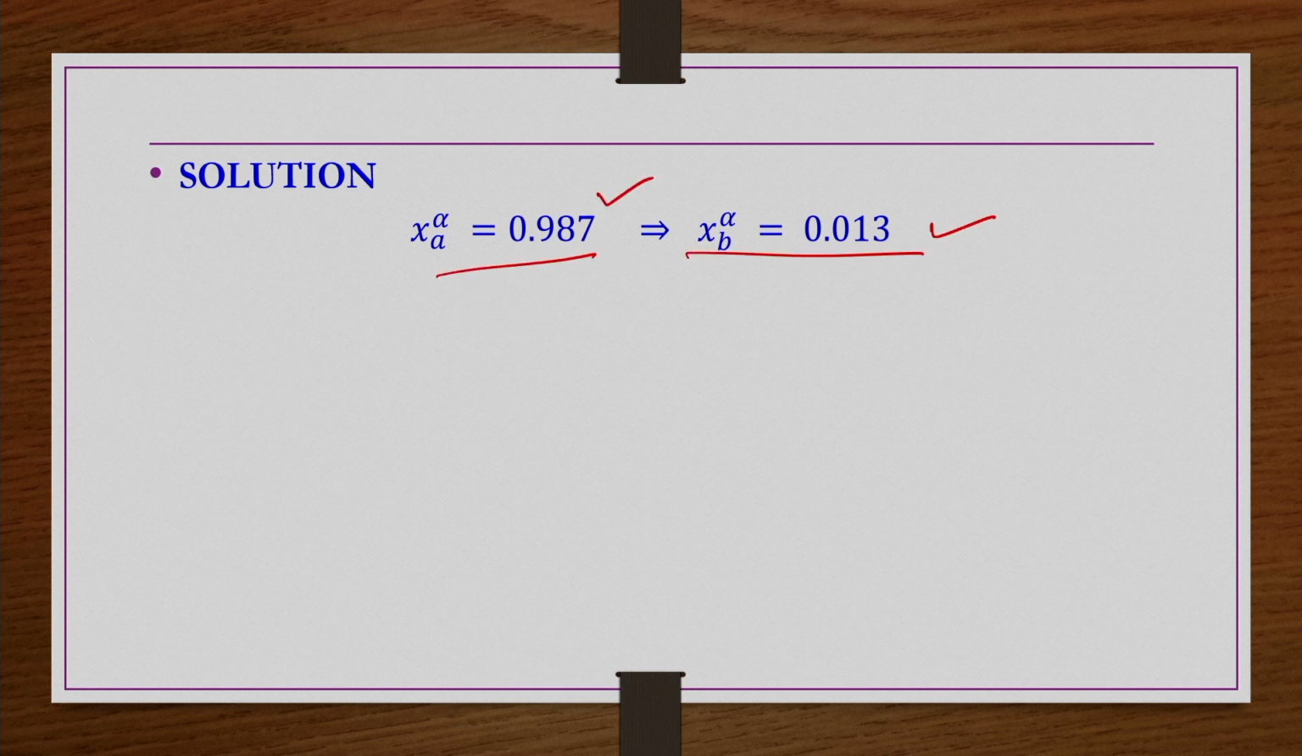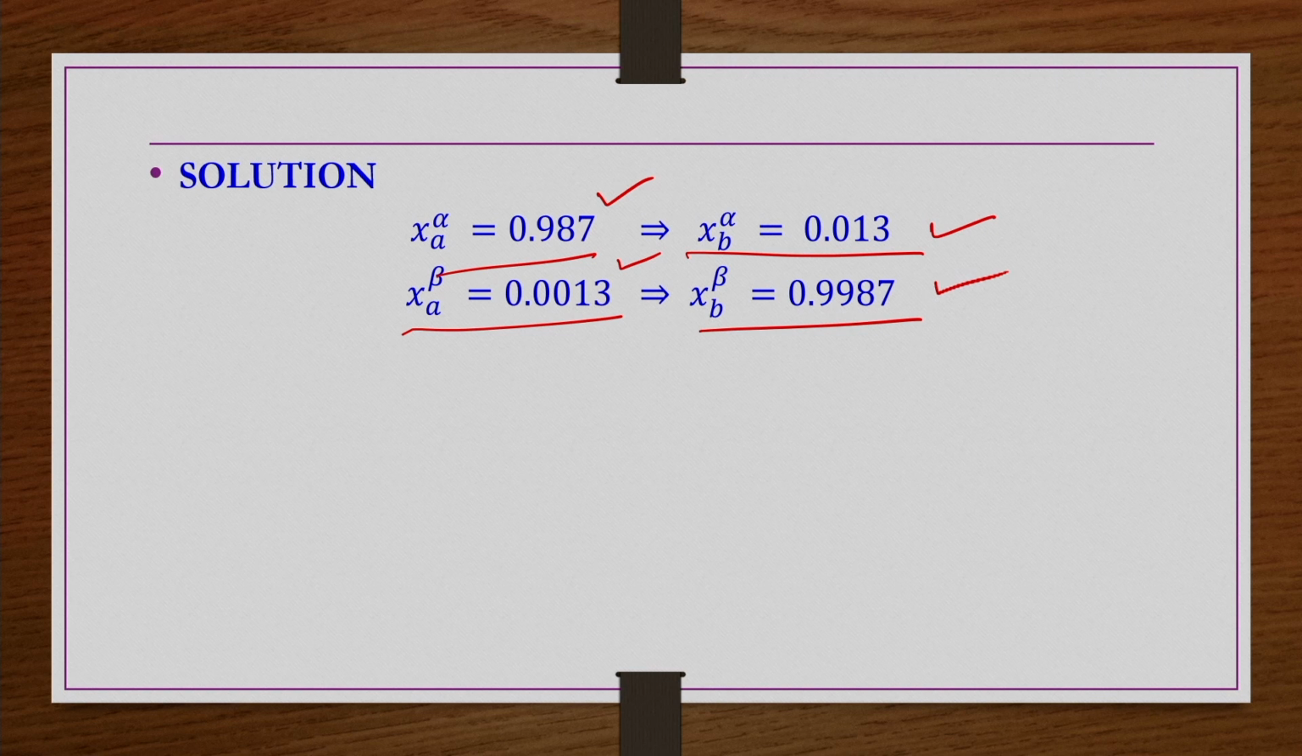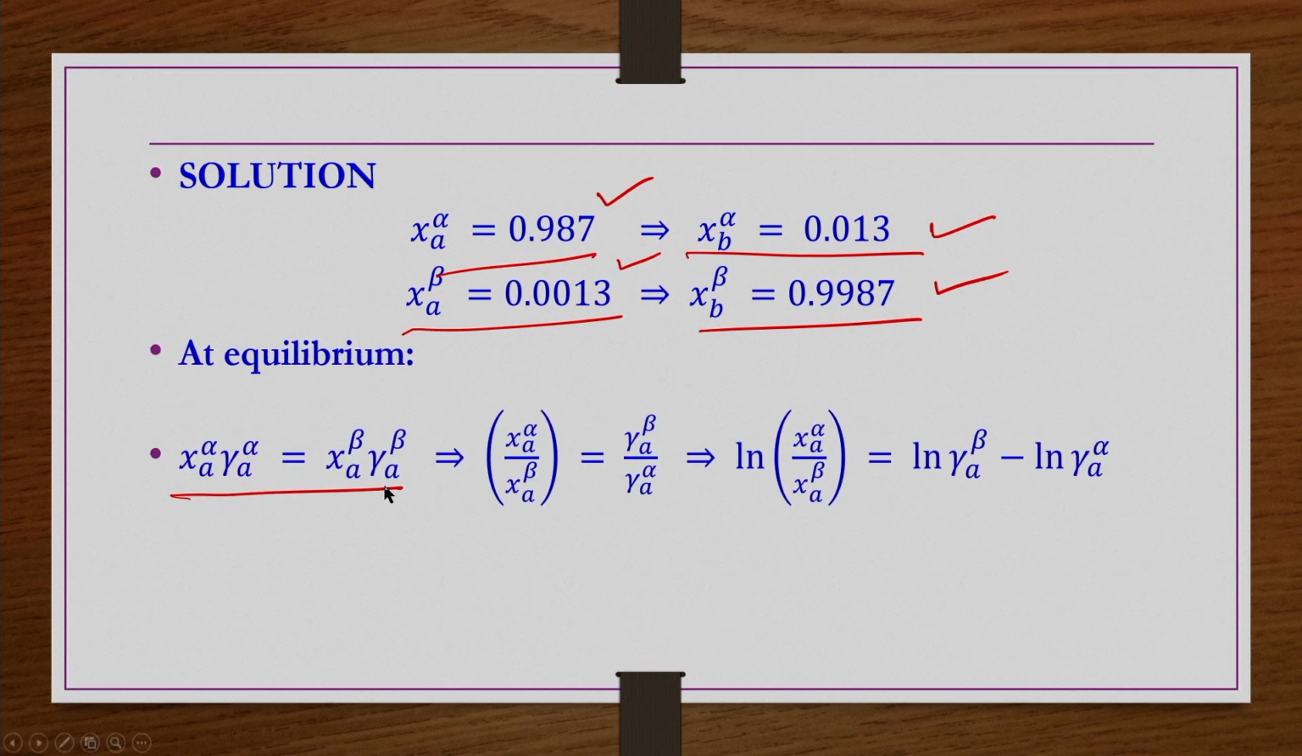So, solution: X A alpha is given, so X B alpha is also known, 1 minus X A alpha is X B alpha. Then X A beta is also given, so X B beta is nothing but 1 minus X A beta, that is 0.9987. These 4 equilibrium composition values are given, and at equilibrium we know that X A alpha gamma A alpha is equal to X A beta gamma A beta. Since the compositions are given, we take compositions on one side, that is X A alpha by X A beta, and on the other side we take gamma A beta by gamma A alpha.